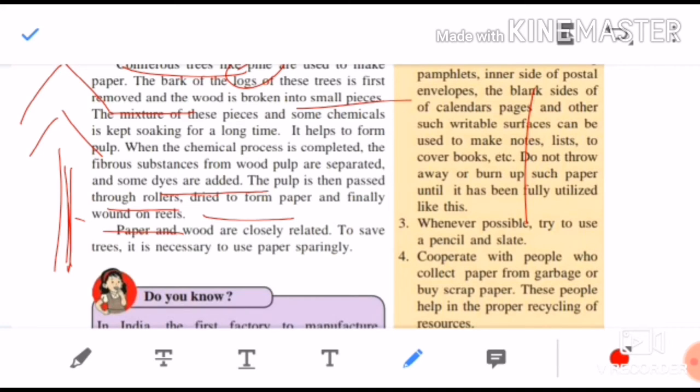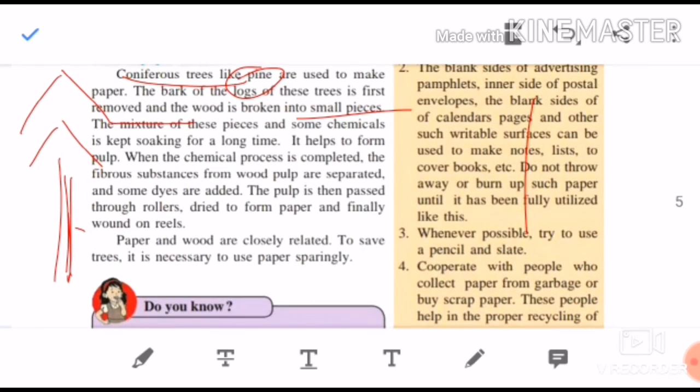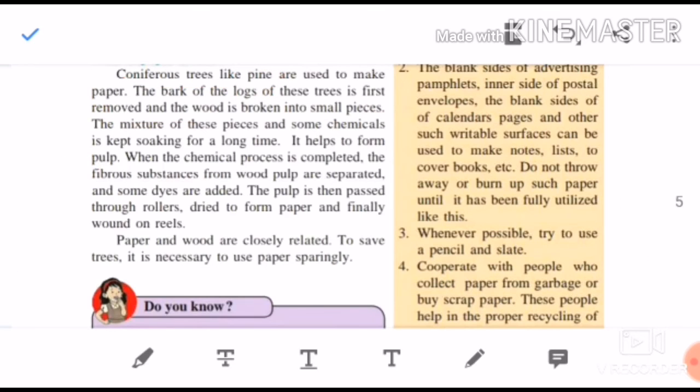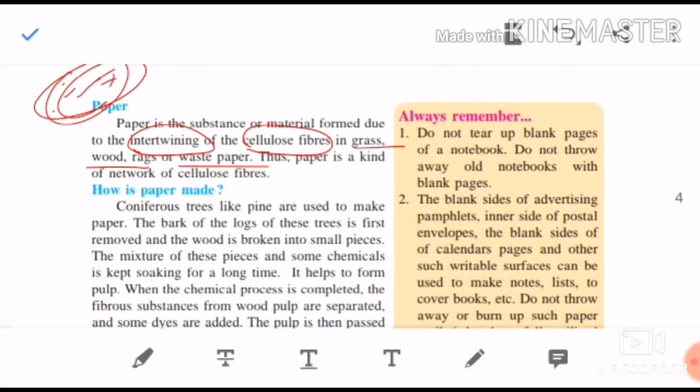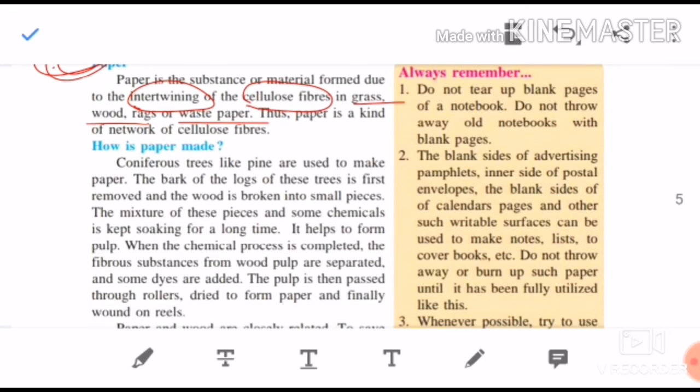So paper and wood are closely related, children. To save trees it is necessary to use paper sparingly. We should not waste paper, because if you waste paper, that many more trees we have to cut down to make it. So remember this, children, how we have seen the whole process of how paper is made. Practice the diagram very well. Always remember, do not tear up blank pages of a notebook. You should never waste the blank pages. Do not throw away old notebooks with blank pages.